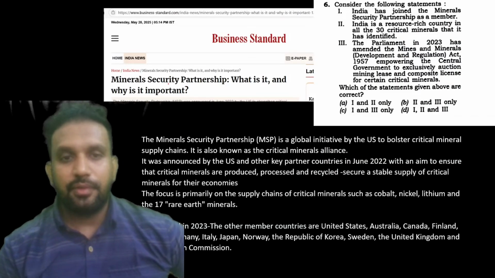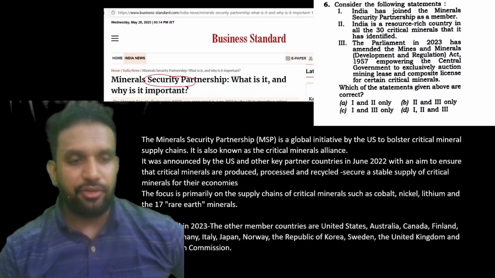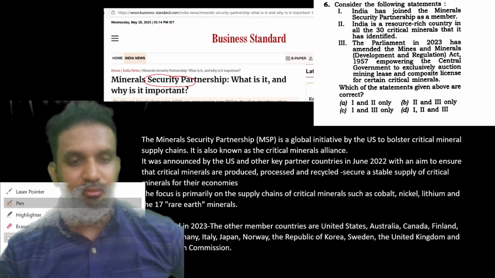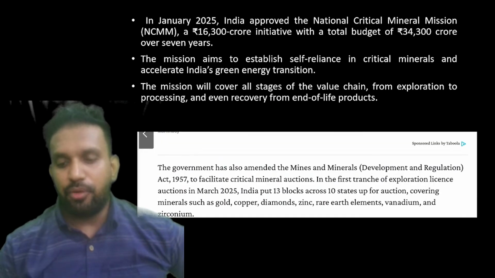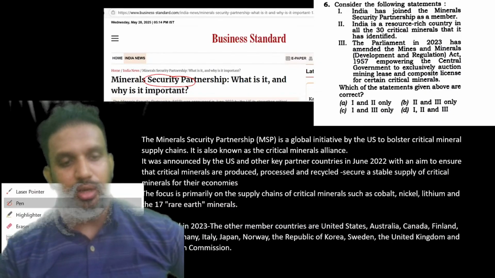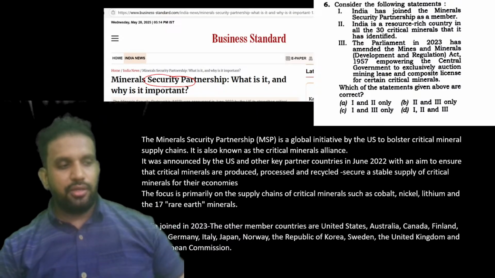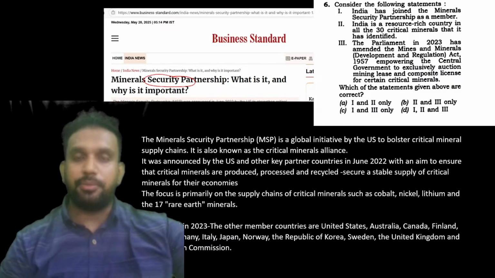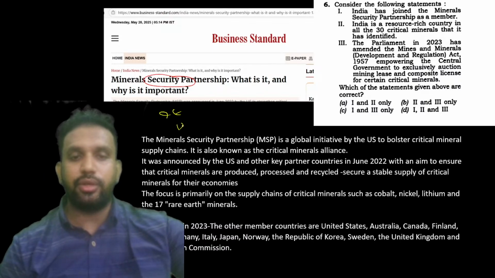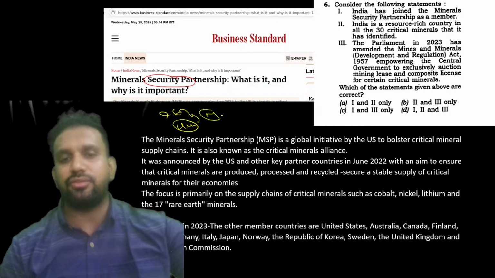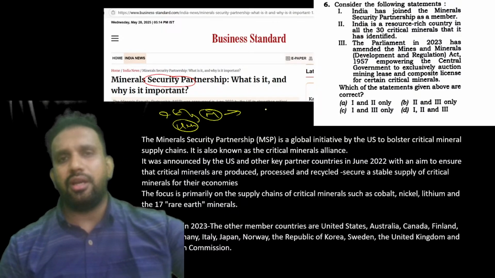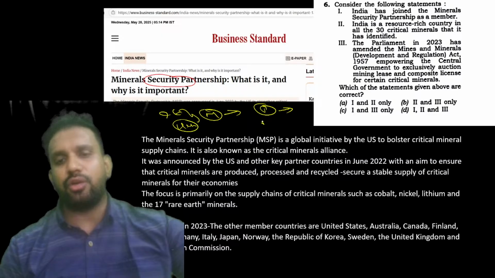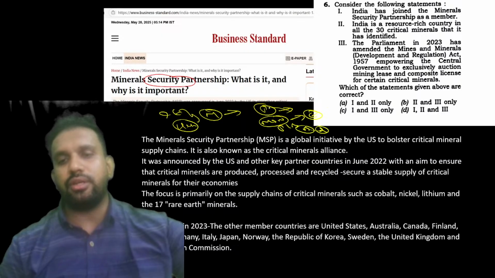Now, mineral security partnership. So this they have directly taken from what? Business Standard. What I am trying to think is, after knowing the complete analysis, what I understood is the questions are coming from different papers. Some are coming from Indian Express, थोड़े हिंदू से आ रहे. हिंदू और इंडियन एक्सप्रेस बेसिकली मेंस क्वेश्चन ज़्यादा आएंगे यहाँ से. Okay, with regard to Print, with regard to MSN, okay, PIB, okay, and then Economic Times, Business Standard, Down to Earth. तो यहाँ से you are getting what?